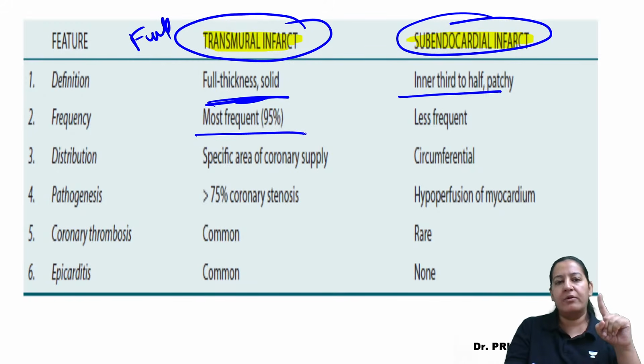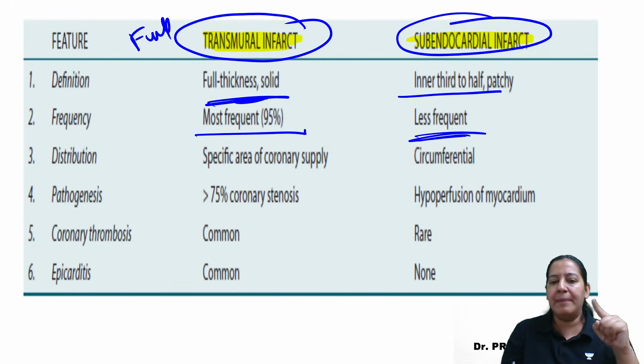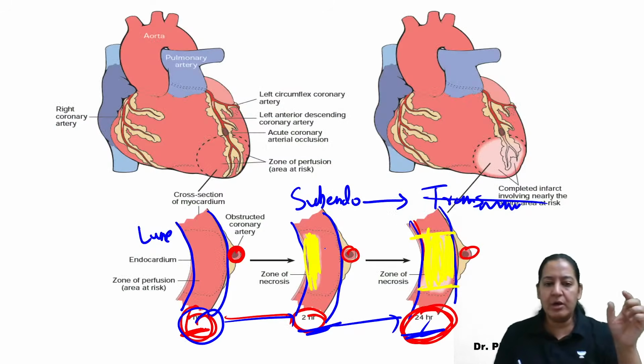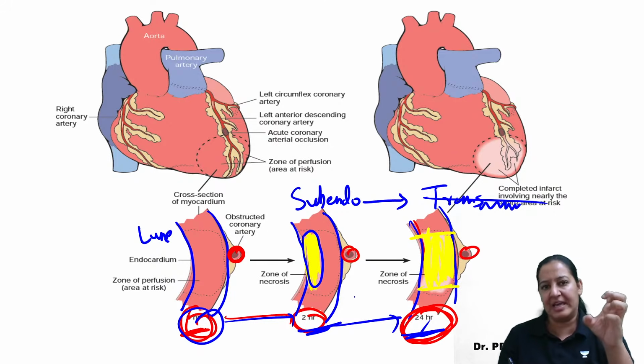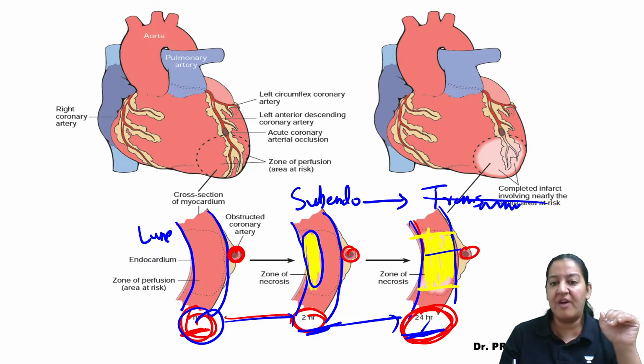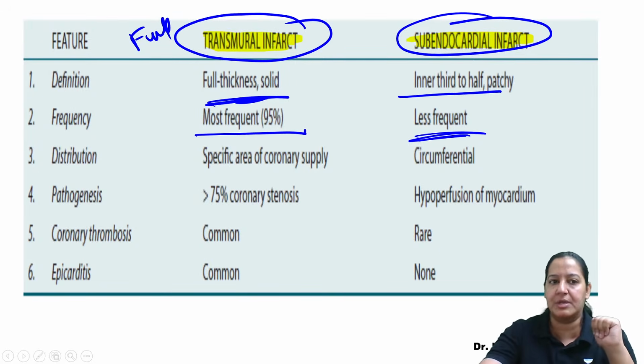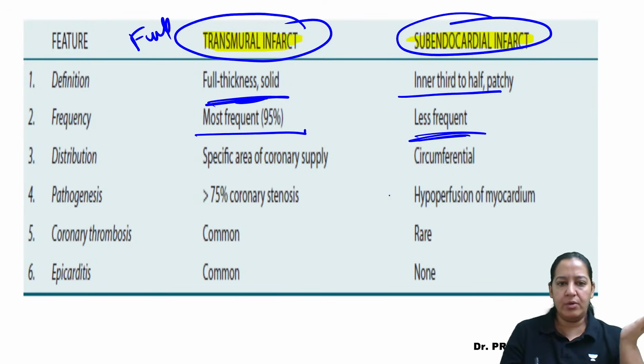Transmural are more common. Most of the patients we find come to the hospital at the stage of transmural. And subendocardial are less frequent because patients don't have symptoms when only the inner half is infarcted. The rest of the myocardial cells are taking care, right? But whenever full thickness infarct is there, at that time the patient comes with the symptoms and runs to the hospital, right? Distribution we already know, okay.